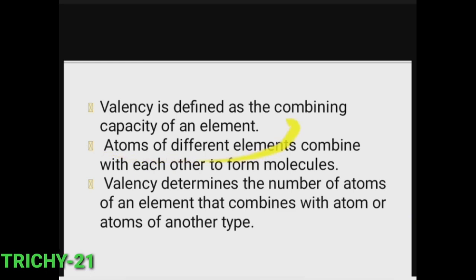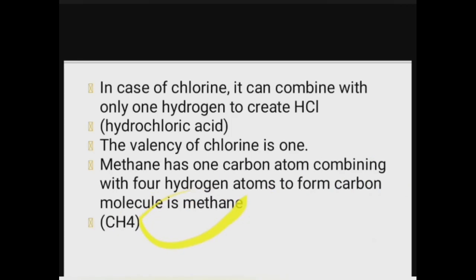Atoms of different elements combine with each other to form molecules. We know what are molecules. Molecules are the combination of different elements. So valency determines the number of atoms of an element that combines with atom or atoms of another type.